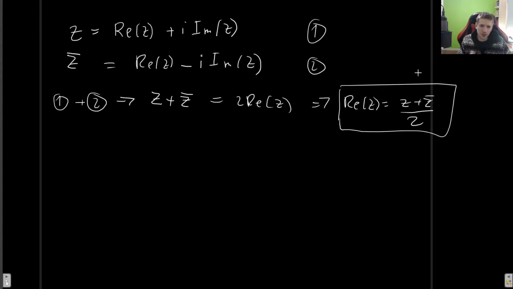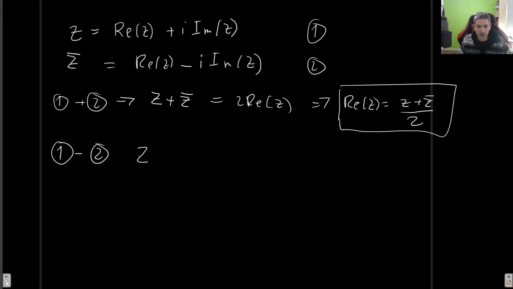It does pop up from time to time. It isn't used all that often, but it is good to know that it exists, so that if you ever need it, you know how to find it. As you saw, it is not difficult at all. And we can do a similar thing for now the imaginary part. So if we subtract these two equations, now this minus will turn into a plus, and these two parts will cancel each other.